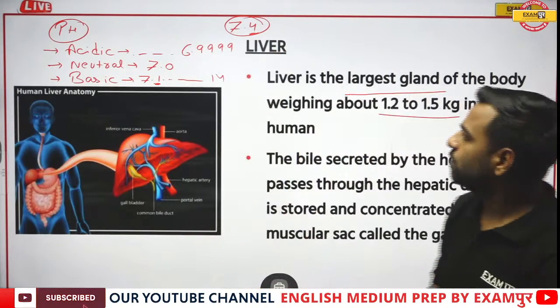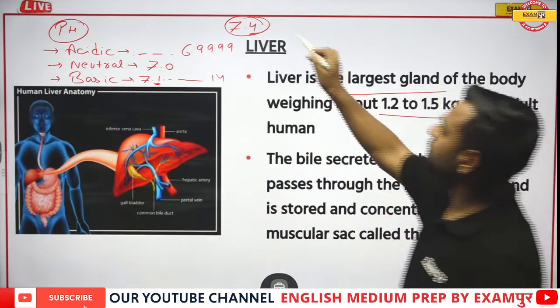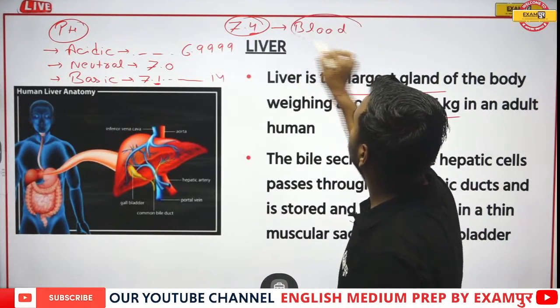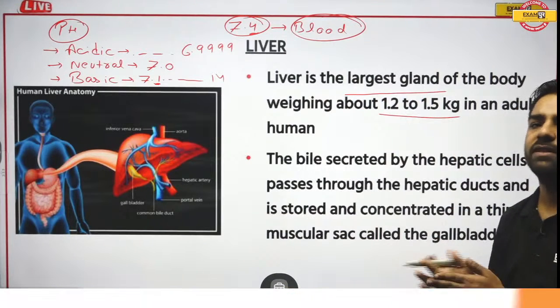So moving forward, please remember, this is the pH value of blood which I am writing, and which denotes that blood would be basic in nature. It was asked in the examination, so I have just kept this point.